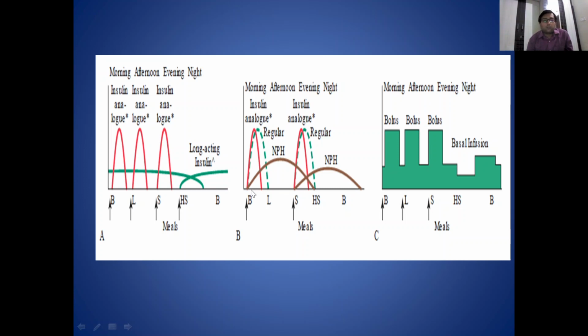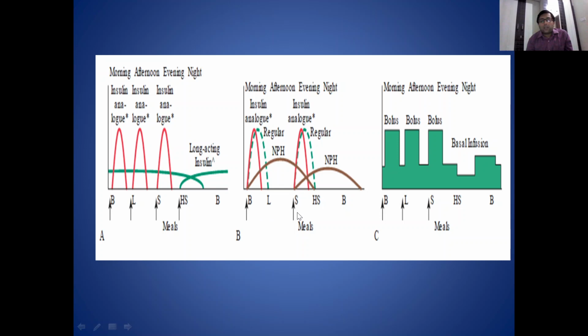So in this mixed chart there is already pre-mixed regular insulin and pre-mixed NPH. This regular insulin will deal with the increased blood glucose during the meal, and this NPH will maintain the basal insulin level.